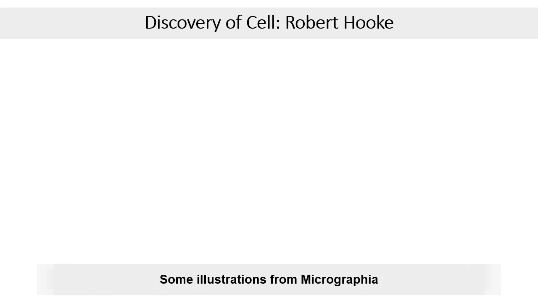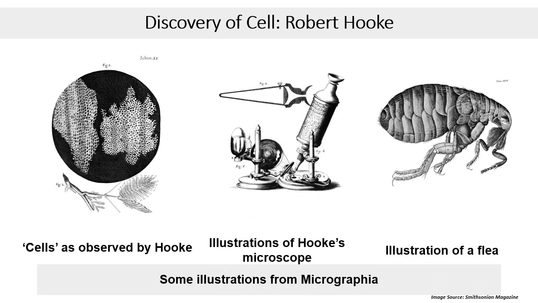So here are some of the illustrations from Micrographia. On the left, these are the illustrations of cells which Hooke had observed from the section of wooden cork. In the middle, this is the sketch of Robert Hooke's microscope, and on the rightmost side, it is the illustration of a flea which was observed under Hooke's microscope.